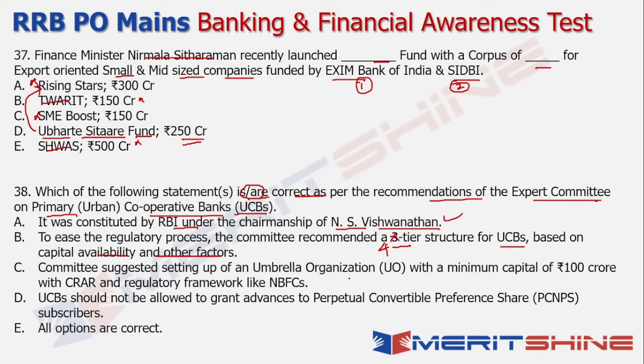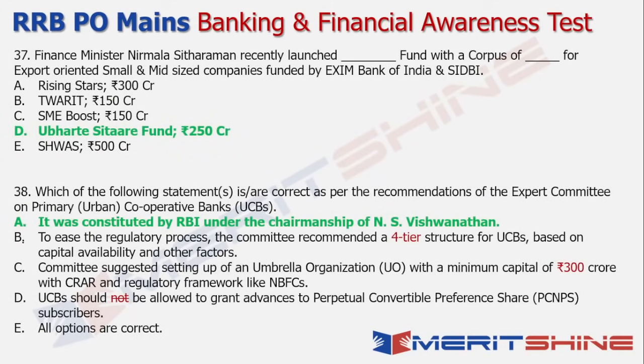Then the committee suggested setting up of an umbrella organization. Yes, that's also correct, but with a minimum capital of 300 crore and not 100 crore, right? And a regulatory framework similar to the NBFC. So technically this would have been correct. Again, the capital is incorrect. Now UCBs should also be allowed to grant advances to the PCNPS, which is a perpetual convertible preference shares, right? So technically that is an additional option available for the UCBs, so they should be allowed. So that is again incorrect from that perspective. So the only correct option here is option A, and that becomes our answer, right? So as I said, these are the corrections in all your options. Okay, let's move on to the next set of questions now.